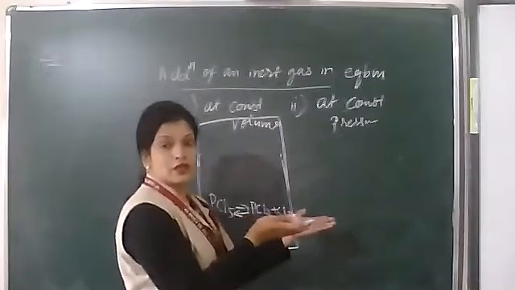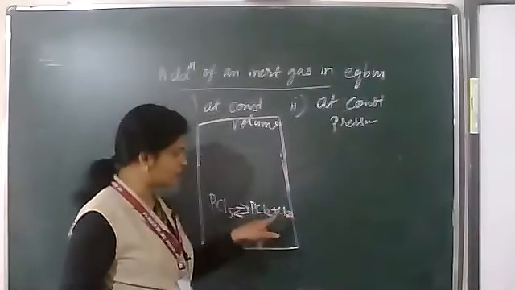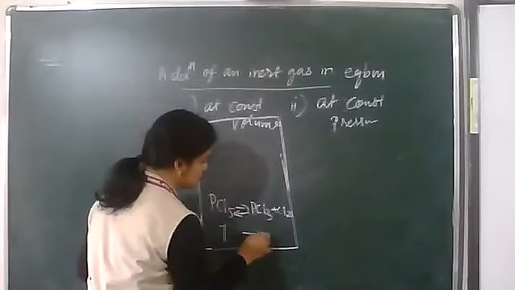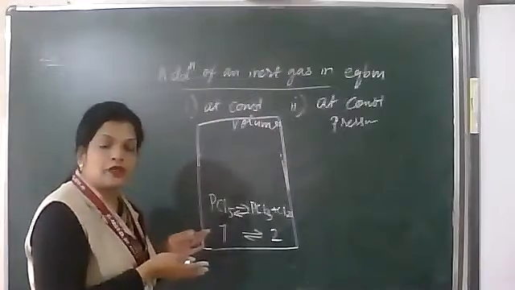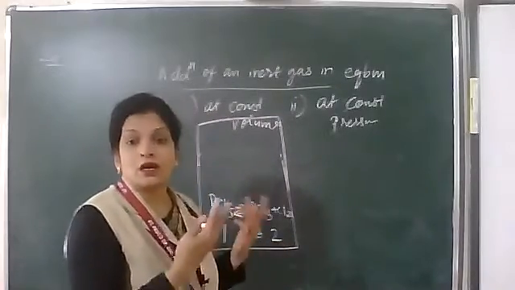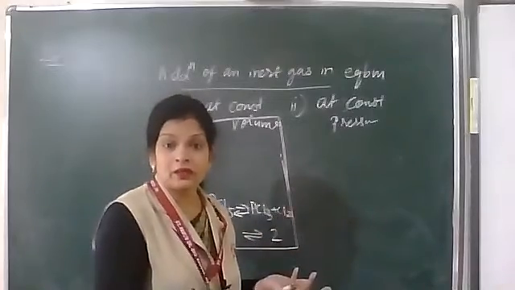In the forward direction. See, here 1, there 1 plus 1, 2. So the system will move in the direction where the number of moles increases. Then only can the pressure be increased.